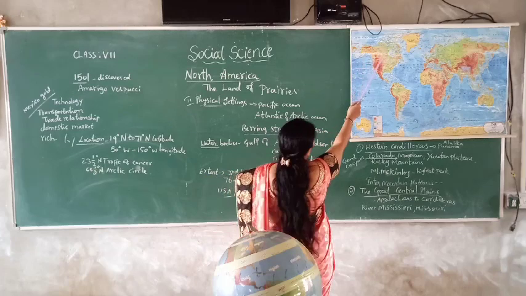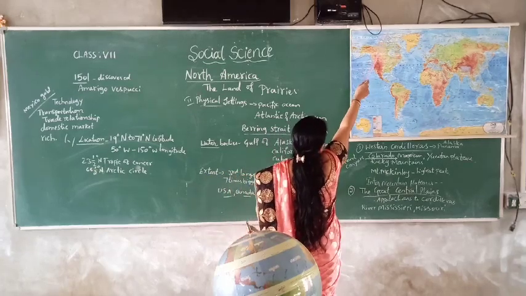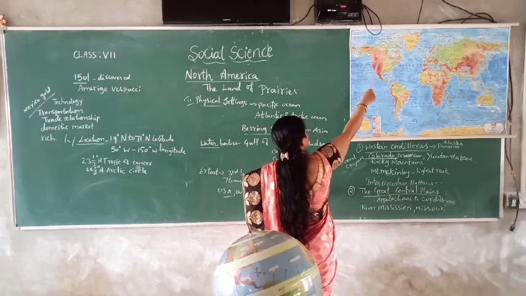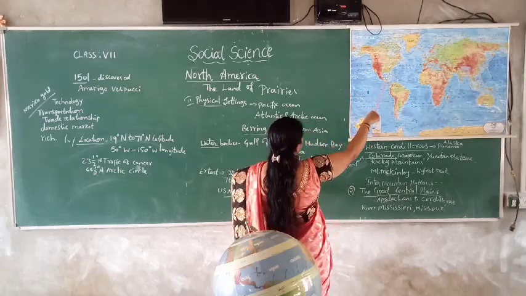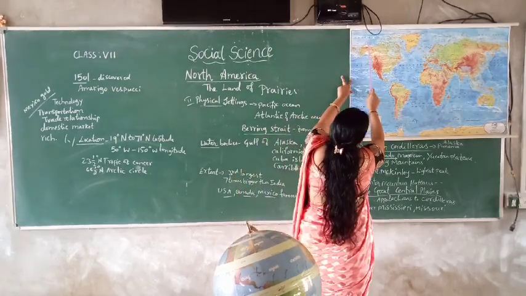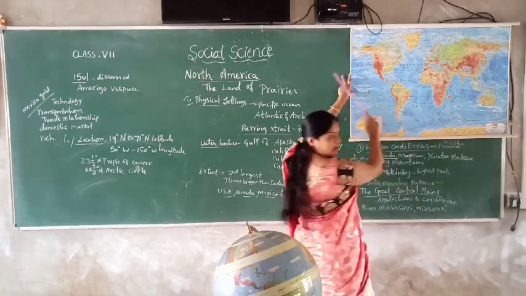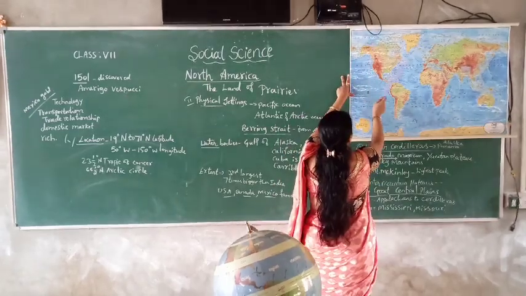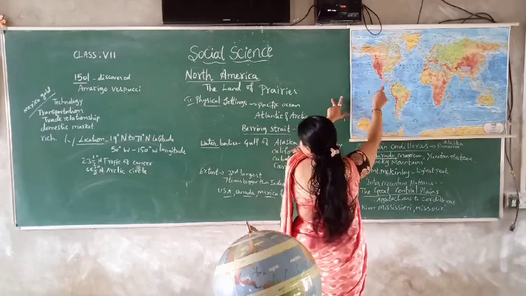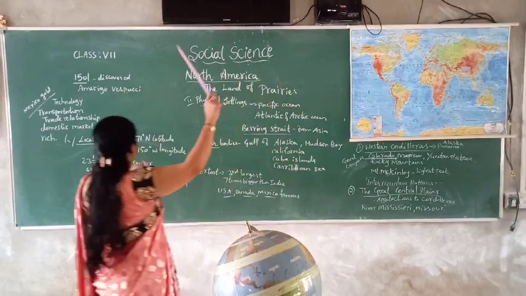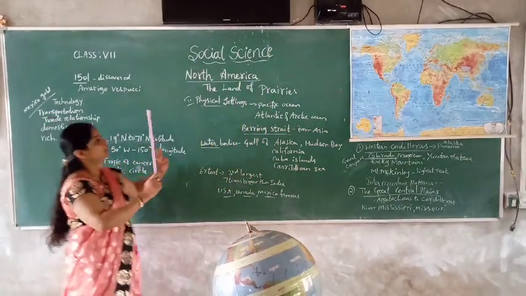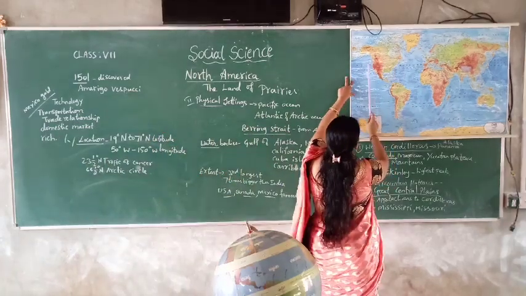It lies from 19 degree to 71 degree north latitude and 50 degree to 150 degree west longitude.